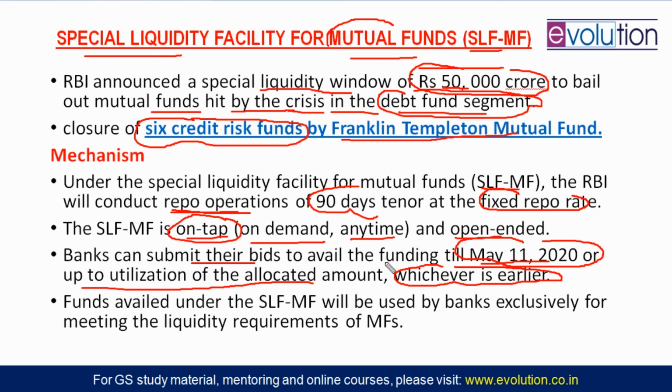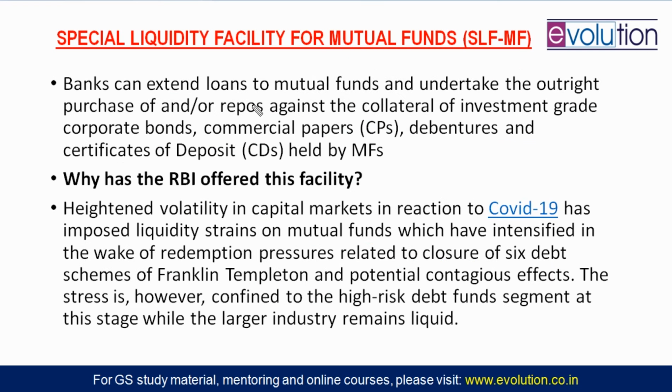Now suppose banks take money from RBI and do not give it to mutual funds, and invest it somewhere else. Then the problem will not be sorted. So for that RBI has created a condition. RBI has said that this SLF-MF money will be used exclusively by banks for meeting the liquidity requirement of mutual funds only. They can provide this loan amount to mutual fund companies only. Remember that.